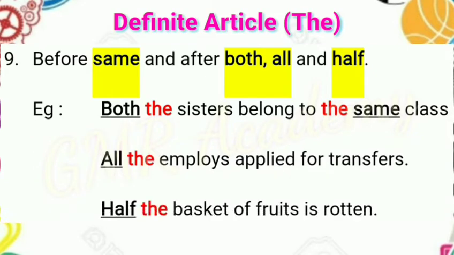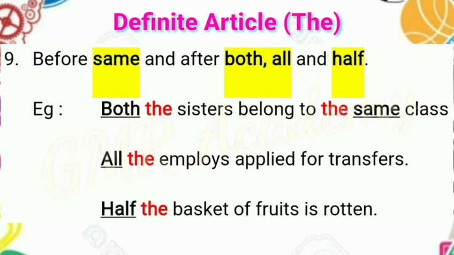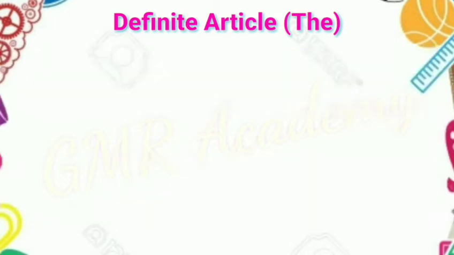Examples: both the sisters belong to the same class. Here, after both, we should use definite article the, and before same, we should use definite article the. All the employees applied for transfers. Here, after all, we should use the. In the same way, half the basket of fruits is rotten. Here also, we should use the after half.